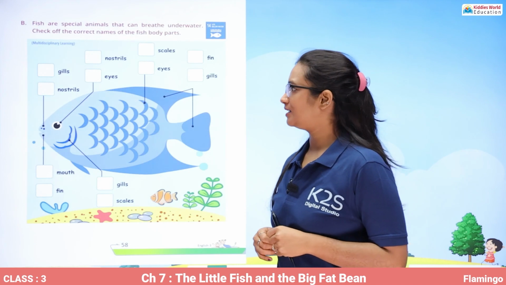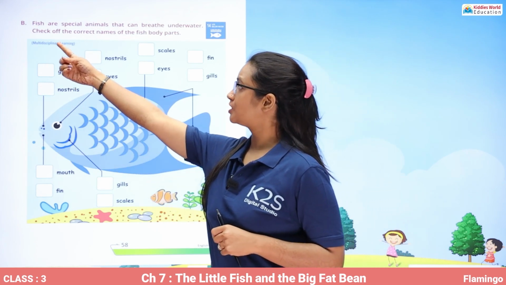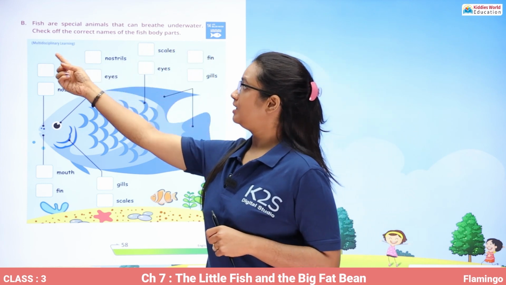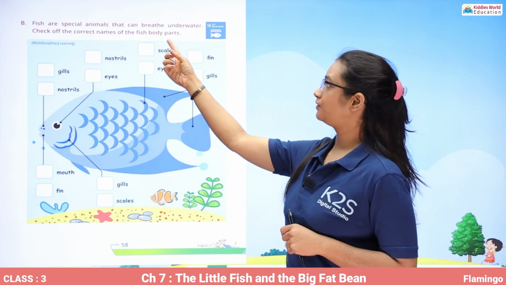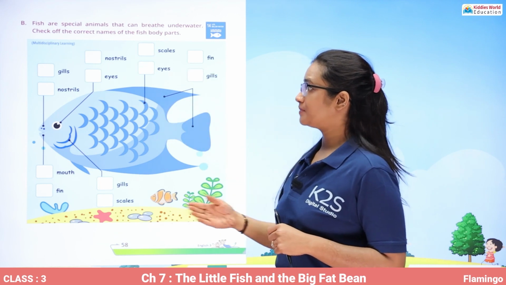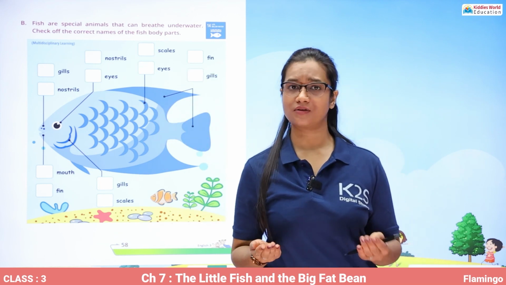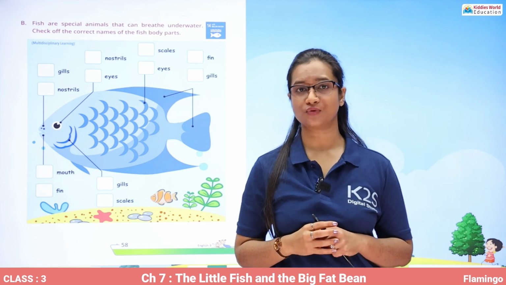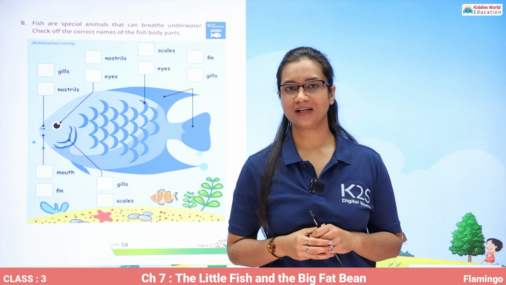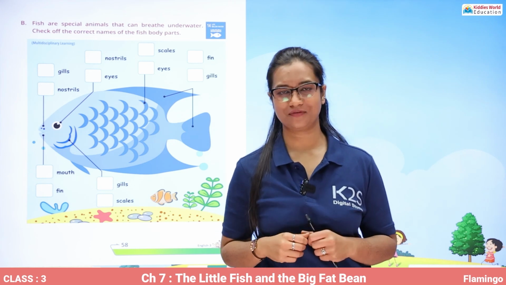Now towards the end, you are going to see that fish are special animals that can breathe underwater. Check off the correct names of the fish body parts. Now there are many names given of the body parts of a fish. You have to tell which one is correct and which one is not. So this is going to be a multidisciplinary activity just for you.